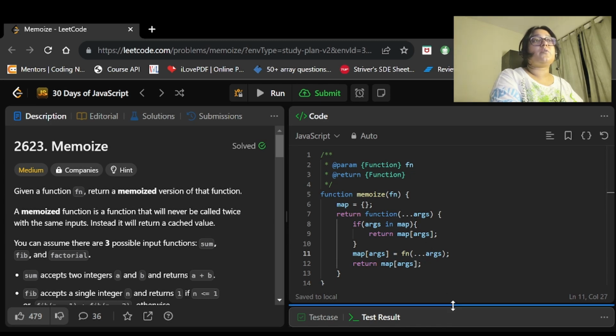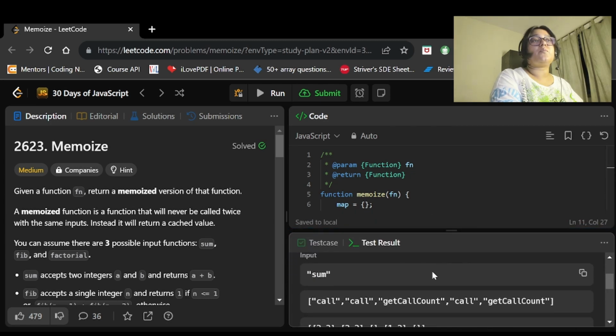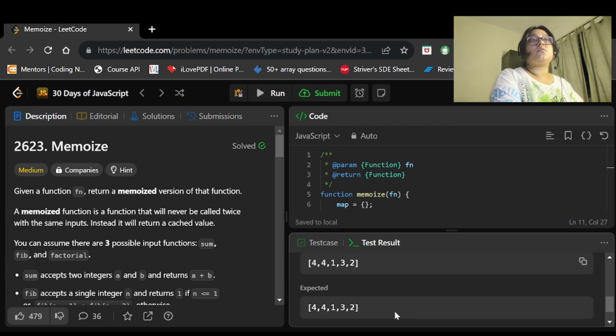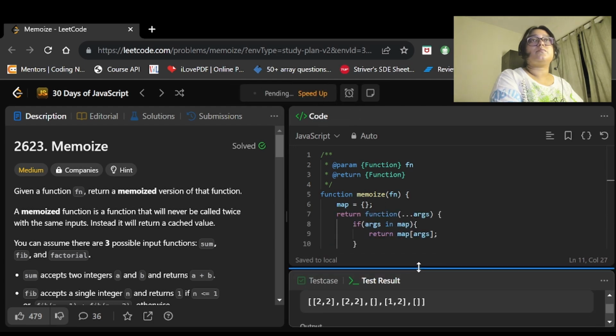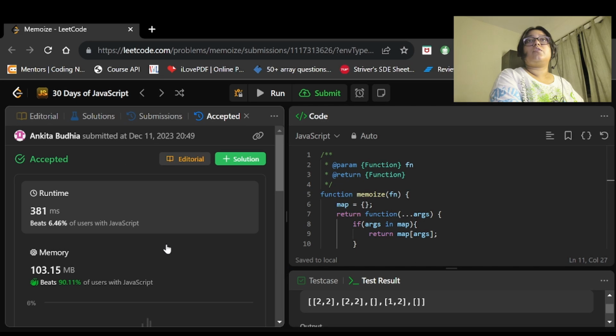So I need to use the spread operator so that the parameters are passed properly. So these sample test cases are passed, let's try to submit it now. So this code has been accepted.